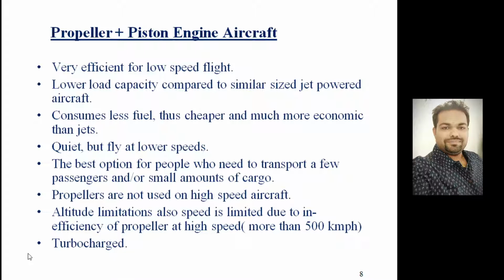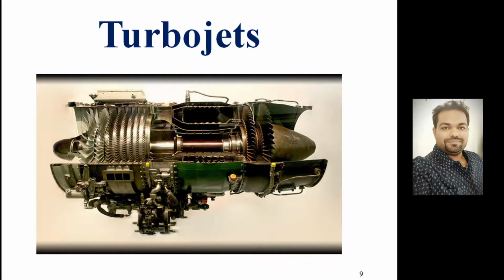Turbocharging is required at higher altitude, which is another big drawback with this kind of piston engine aircraft. But piston engine aircraft are basically suitable for low altitude and low speed flights, or you can say general aviation aircraft. They are using this configuration even today, and they are well known for flying at low altitude and at low speeds. Next one is turbojet.